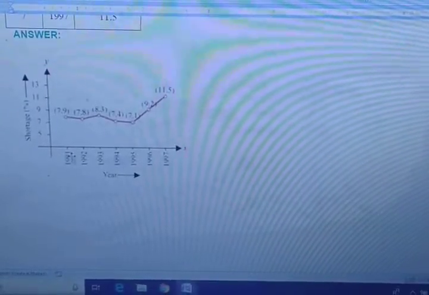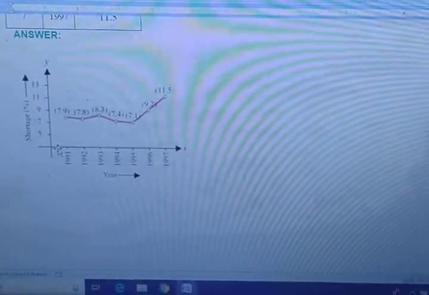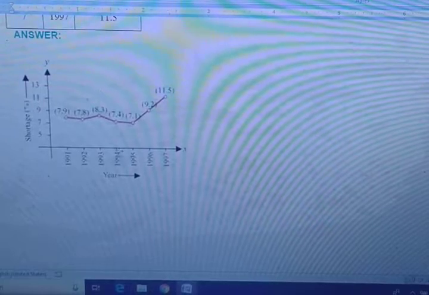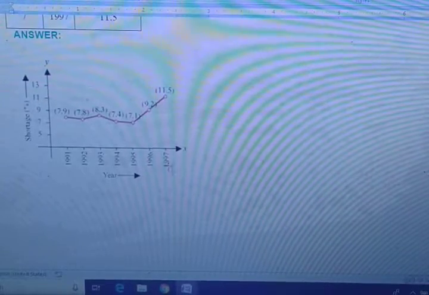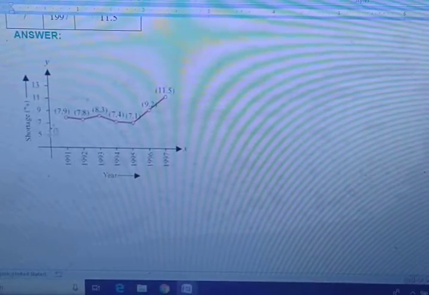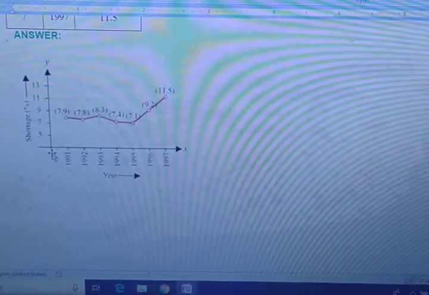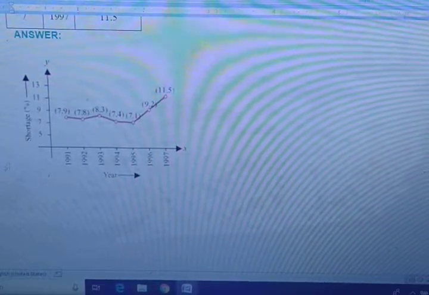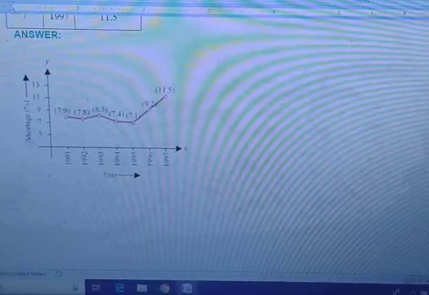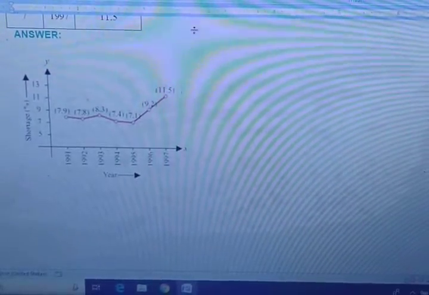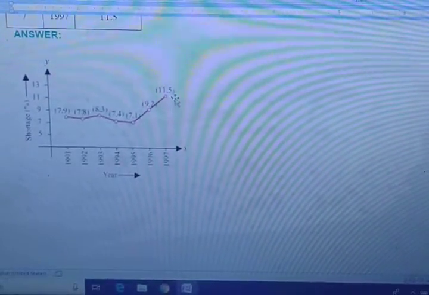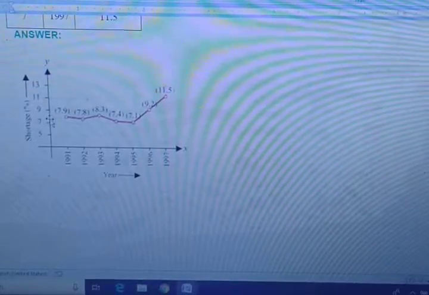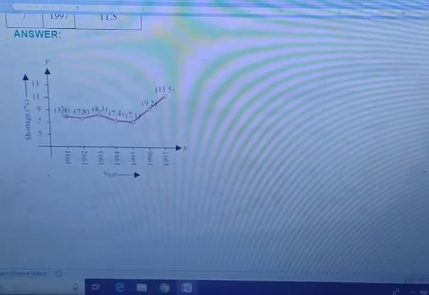See here, I have written on the x-axis the years: 91, 92, 93, 94, 95, 96, 97. And here I have written the shortage as a percentage: 5, 7, 9, 11, 13. See, our maximum shortage percentage is 11.5. So how will we plot between 7 and 9?